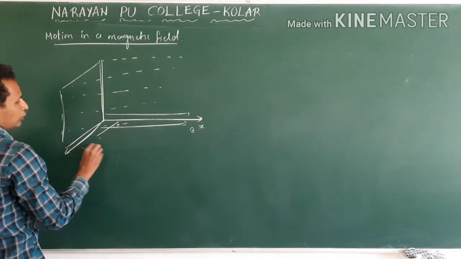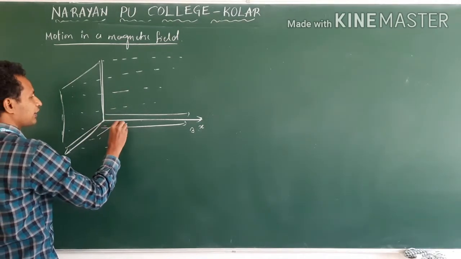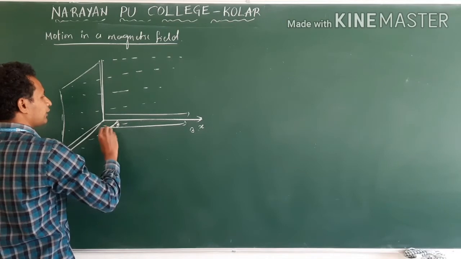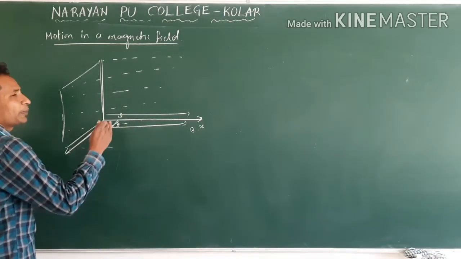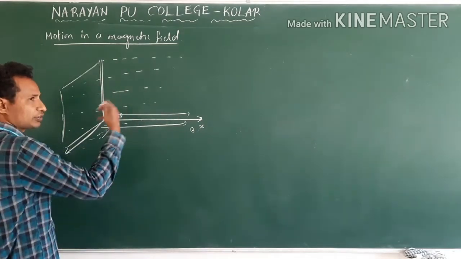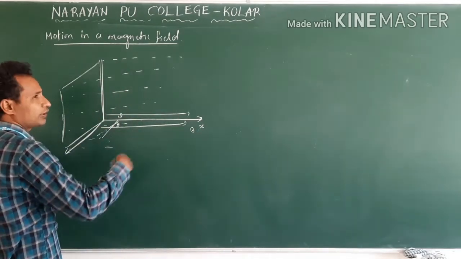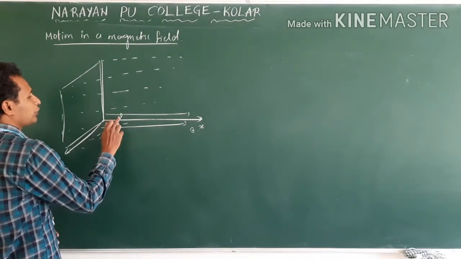Now, charged particles enter into this region at a certain angle. This is the velocity. When it enters perpendicularly, it takes a circular path. Complete rotation, clear. Here it follows the circular path. Now it is entering at an angle.